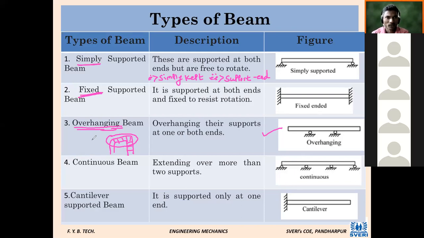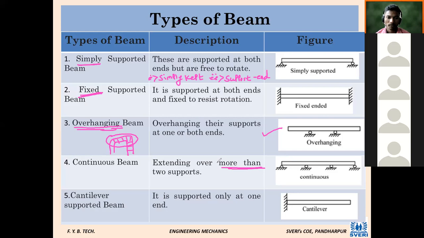And gallery, we can say, is almost outside the column, or it is hanging in position. Gallery, no issue, so there is no question of landing. But in case of staircase, landing in staircase is an example of overhanging beam. Continuous beam: if a beam has more than 2 supports, you can observe 4 supports are given. So when there are more than 2 supports, it is called a continuous beam.